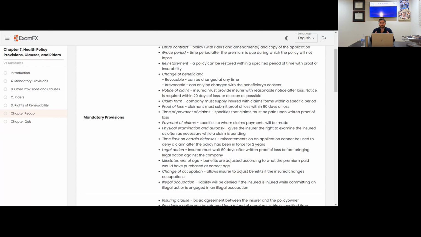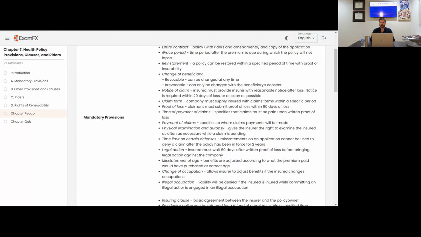Illegal occupation. Liability will be denied if the insured is injured while committing an illegal act or is engaged in an illegal occupation. Obviously, guys, if you're doing something illegal and you try to file disability or health insurance because you got hurt doing that illegal activity, the insurance company's not going to pay that.